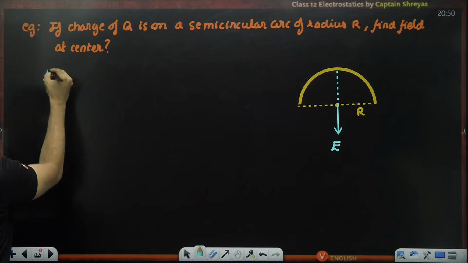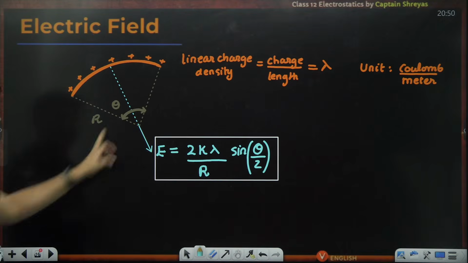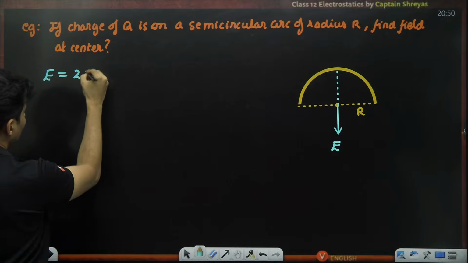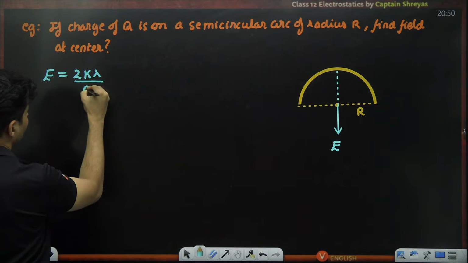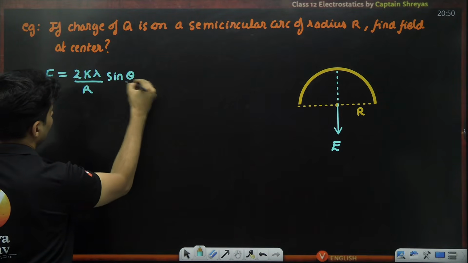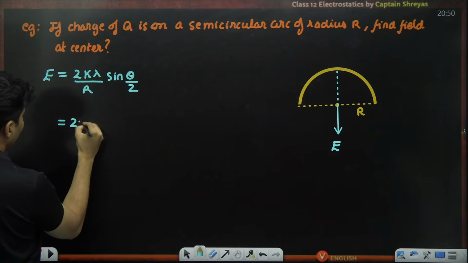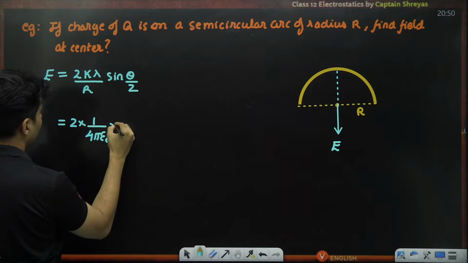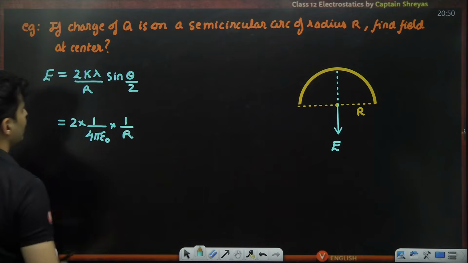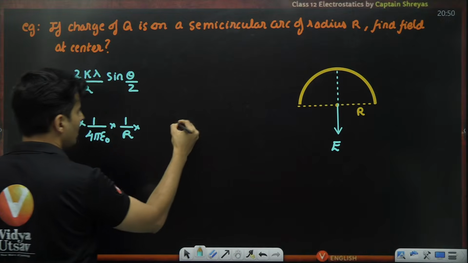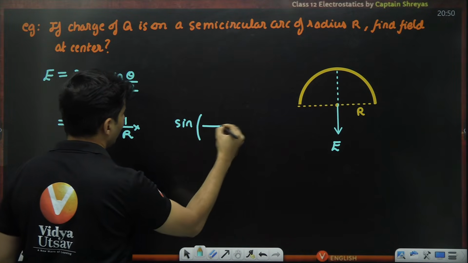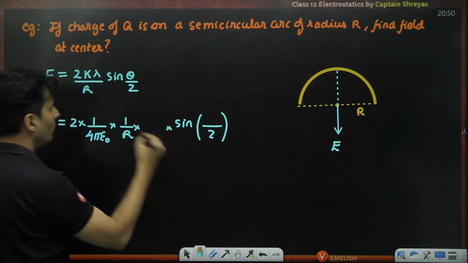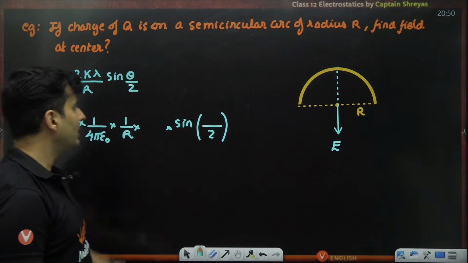So magnitude wise, I just know the formula which we have just seen, 2k lambda by r sine theta by 2. But we need to start substituting the values. K value is 1 by 4 pi epsilon naught. 1 by r will be as it is. What is lambda and what is theta? Both these things are very, very crucial in solving the question.